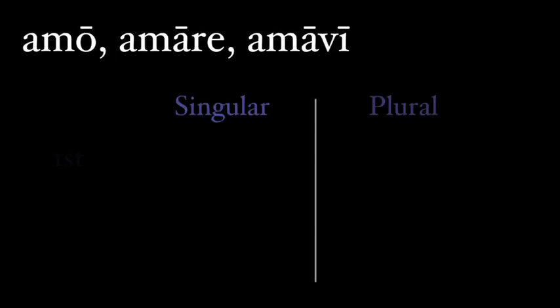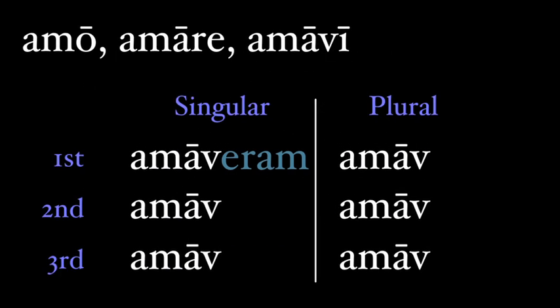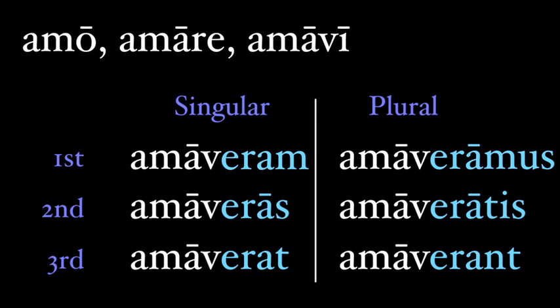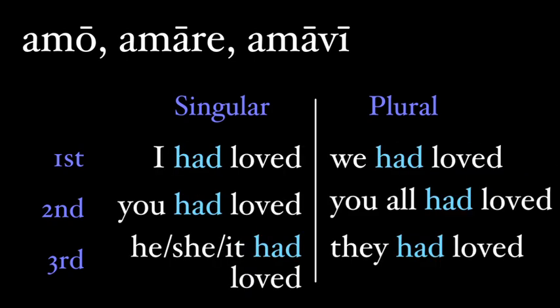And for amo, amare, amavi, the pluperfect tense is amaveram, amaveras, amaverat, amaveramus, amaveratis, amaverant. As mentioned before, we translate this tense in English with the word had. I had loved, you had loved, he, she, it had loved, we had loved, you all had loved, and they had loved. As with all tenses in the perfect system, this is the same for all conjugations of all verbs.